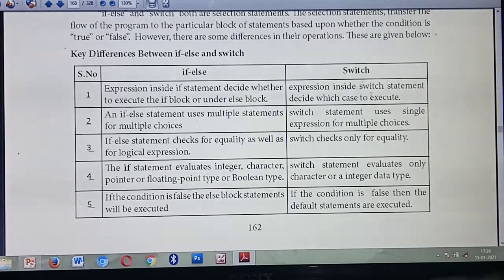And the third point is, if else statement checks the condition as well as returns boolean values, but switch statement only checks for equality. So if statement will support integer, character, boolean data types, while switch statement will support only integer as well as character data types. If the condition is false, the else block will execute in if else statement. In switch, if the condition is false, the default statement will execute. Understood? Okay.